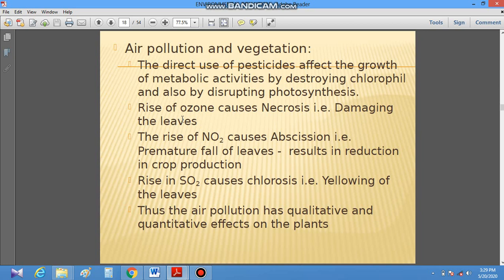When we talk about the effects on vegetation, the direct use of pesticide affects the growth and metabolic activities by destroying chlorophyll and thus disrupting photosynthesis. Rise of ozone causes necrosis. The rise of NO2 causes abscission. Rise of sulfur dioxide causes chlorosis, and thus air pollution has qualitative and quantitative effects on plants.